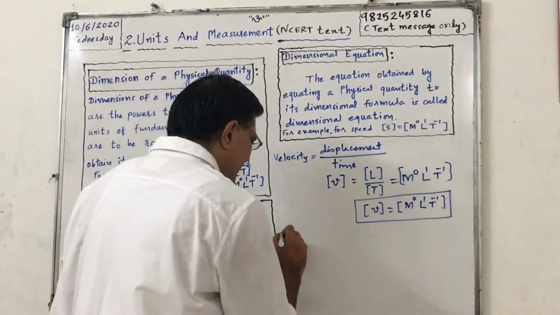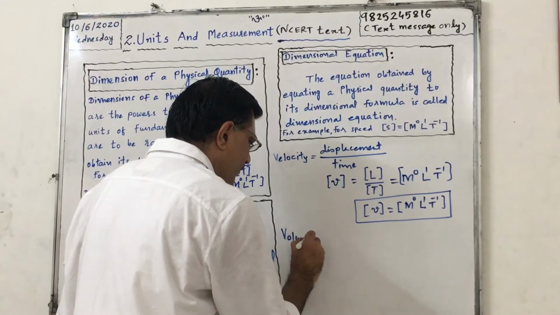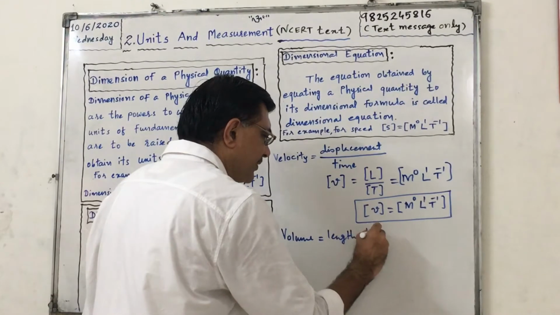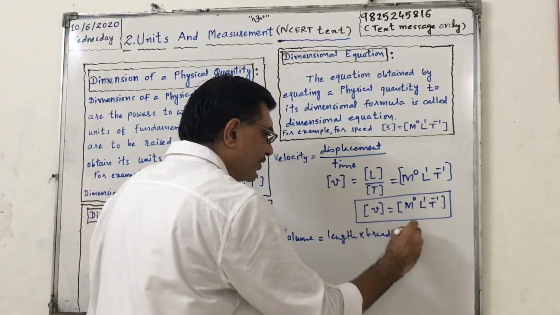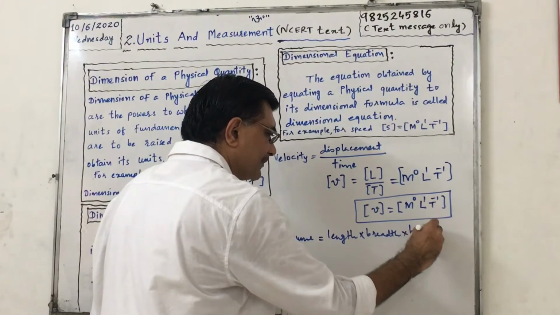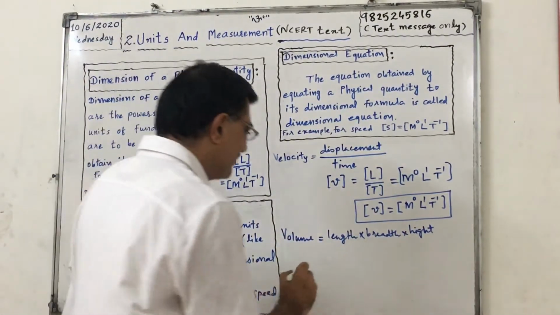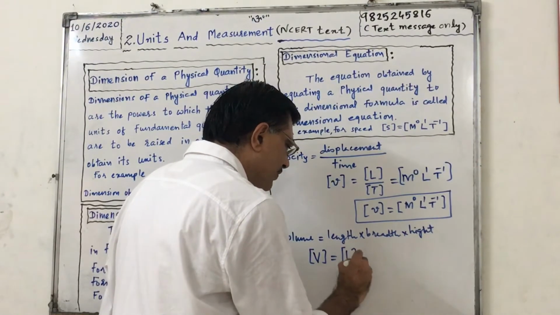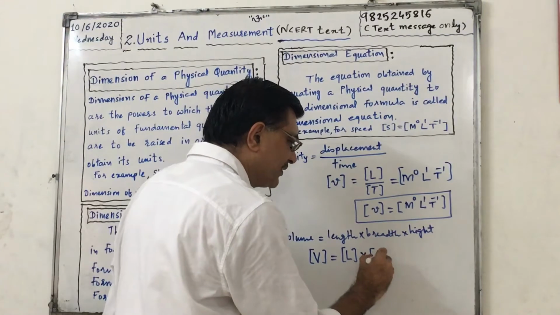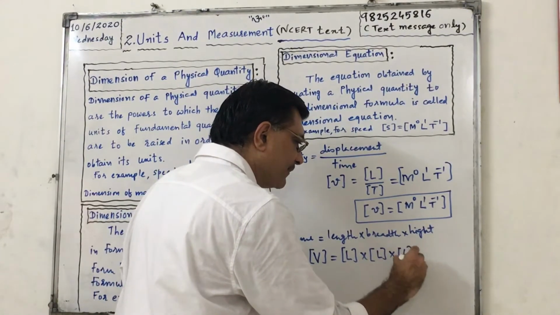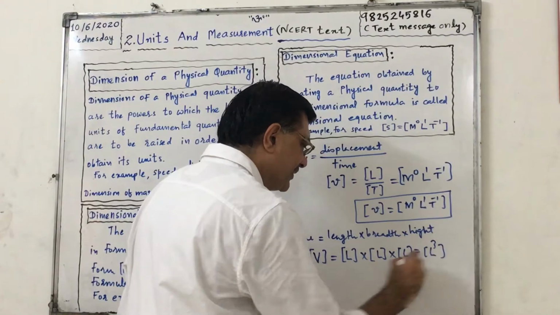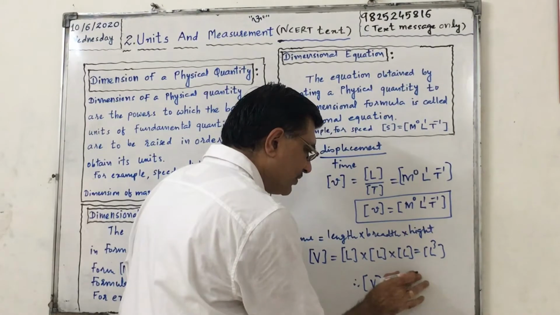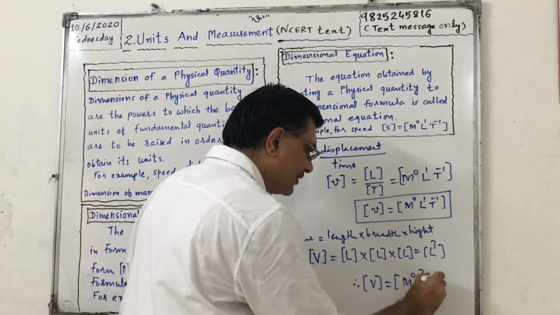Okay. Now let us consider volume. We know that volume can be written as length into breadth into height or thickness, whatever we like. Okay? In that case, dimensional formula of volume equals length into again length, because breadth is also one type of length, height is also one type of length. So it is L cube, can be written as m raised to 0, l raised to 3, t raised to 0.